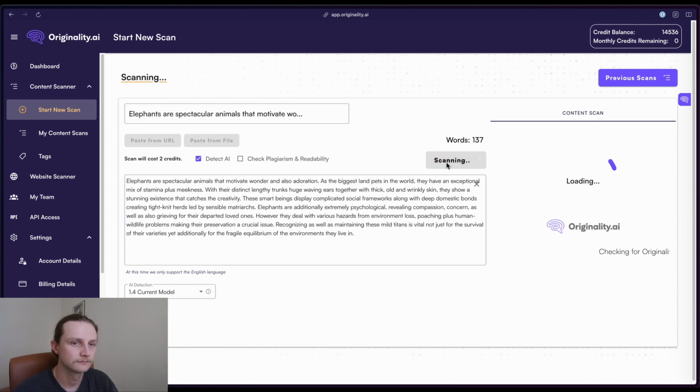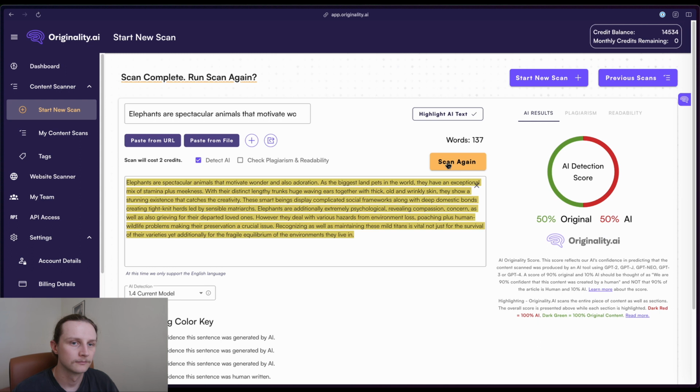Interestingly enough, Originality is unsure if this is original or if it is AI. This sentence seems very odd: "As the biggest land pets in the world, they have exceptional mix of stamina plus meekness." I would argue that that is not a good sentence. But alas, it's 50-50, original and AI.